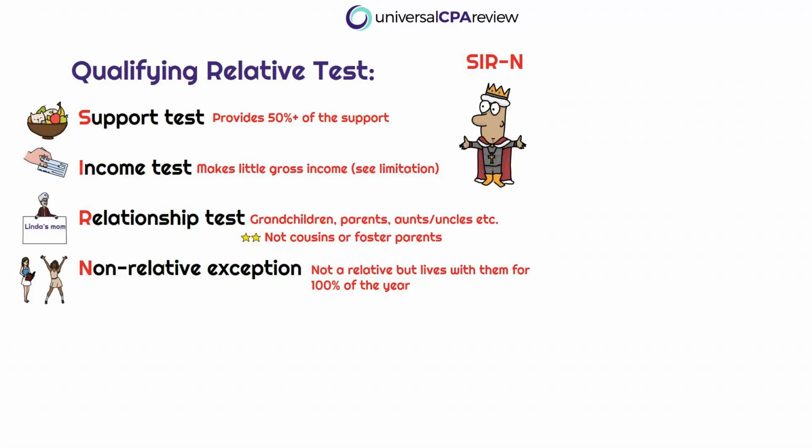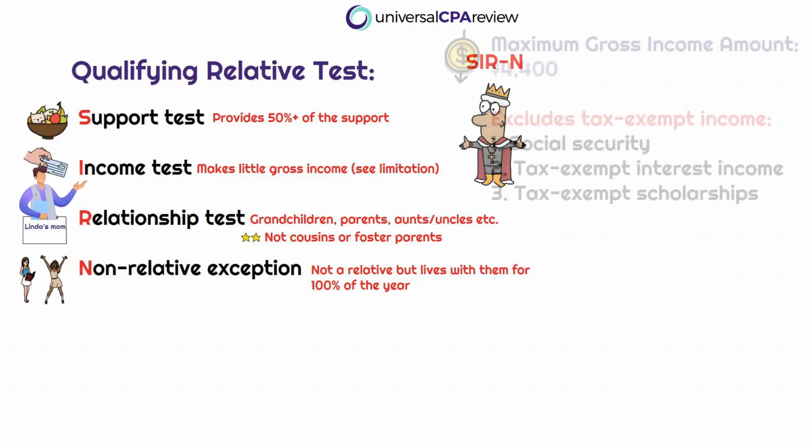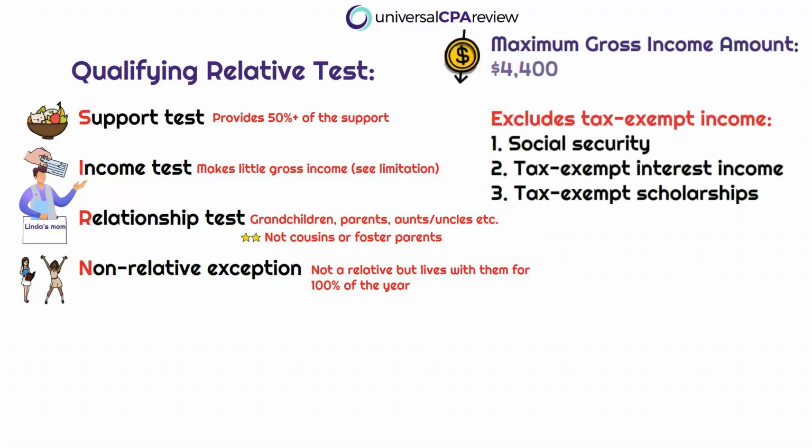So in order to be claimed, the taxpayer must provide more than 50% of the individual's support for the calendar year. Okay, so if they are going to meet the qualifying relative requirements, they need to, again, be providing more than 50% of the dependent's support. Okay, so the I in SIR-N stands for income. Okay, so in reality, this is the gross income test. Tracy Tanner needs to prove that the person that she is supporting doesn't make enough income to support themselves.